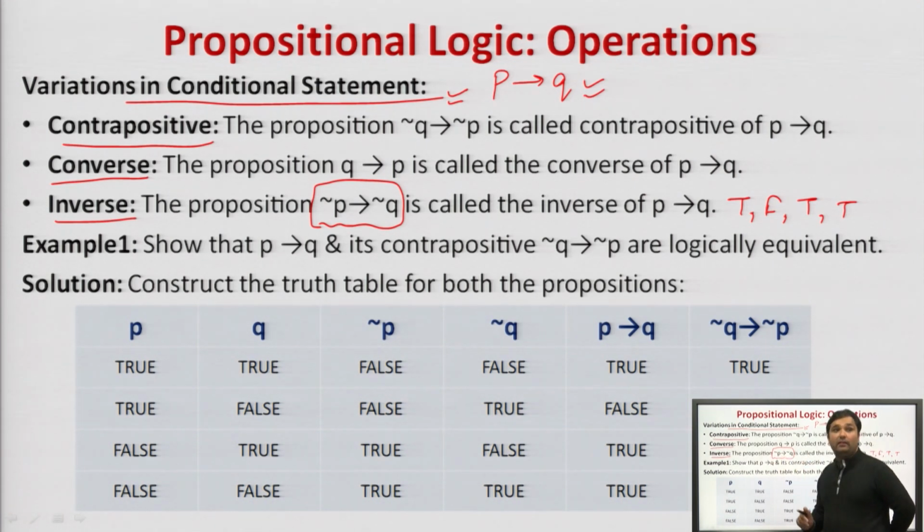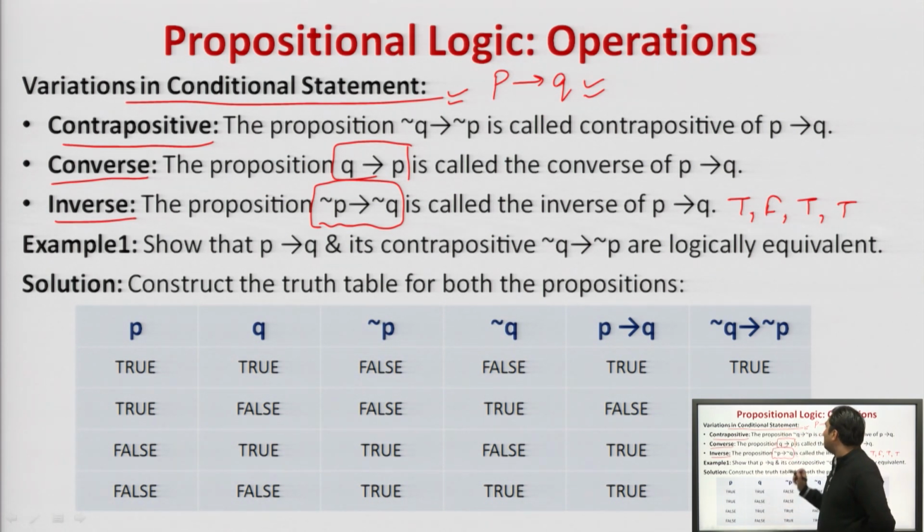What will be the inverse of this conditional statement? Till now, we will remember this thing, that if there is a conditional statement P implies Q, then the inverse of this conditional statement will be negation of P implies negation of Q. Now, what is converse? Converse means opposite. That is, the converse will be Q implies P. Agreed? If P implies Q is a conditional statement, then the converse of this conditional statement will be Q implies P.